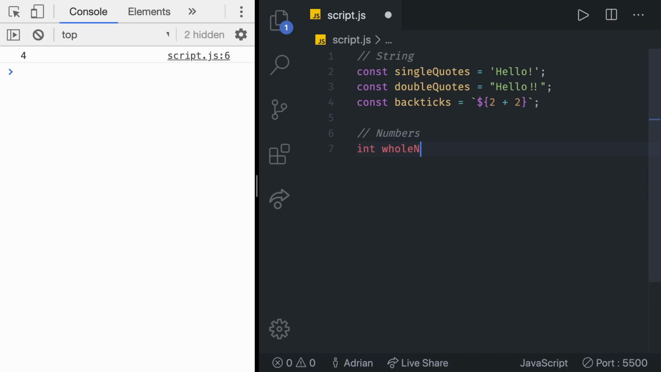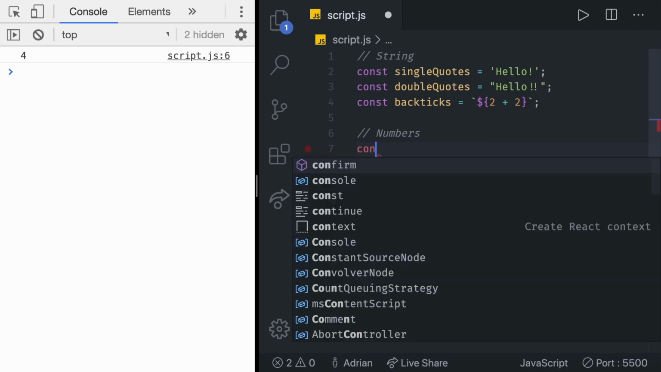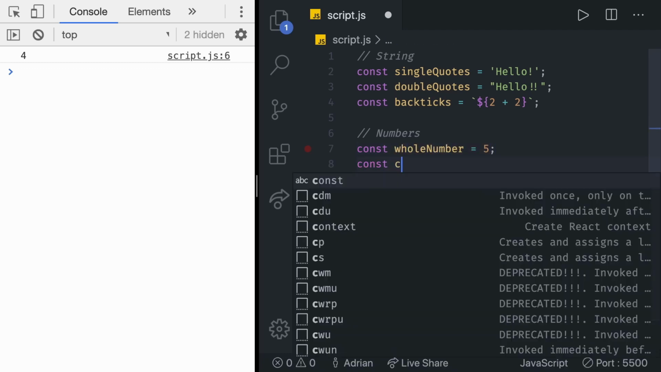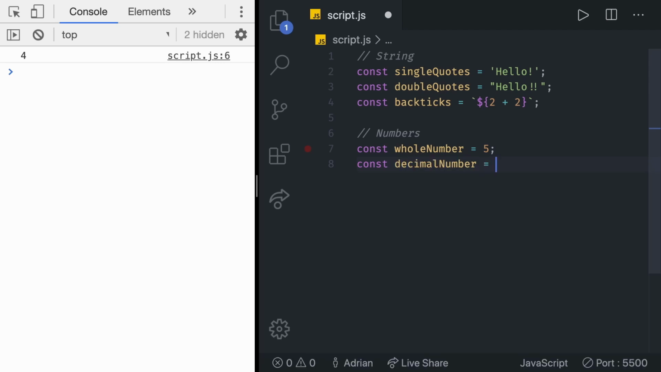int whole number would be 5. And then if we wanted to use a float, or a decimal number, we would have to say float. So we have to declare a different type for 5, which is a whole number, and float for a decimal number, for example, 0.5. In JavaScript, we can just use plain old const or let and use any number we'd like. For example, we can say const wholeNumber, make it equal to 5, or we can use const decimalNumber and make it equal to 0.5, for example.